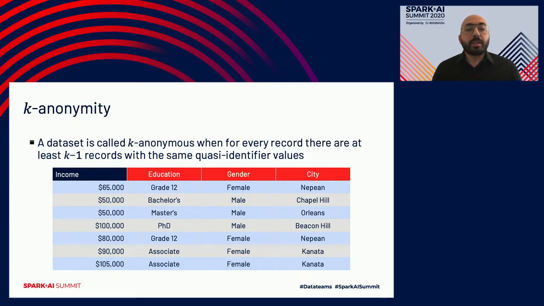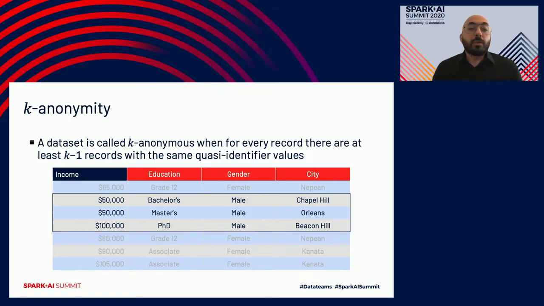If we look at this data set, for example, we see that there are two females with grade 12 education who live in Nepean, and two other females with an associate degree who live in Canada. However, we do see three unique records that can identify an individual. An adversary with pre-knowledge of the existence of a male from Orleans with a master's degree will be able to tell that they make $50,000 a year. In this case, the quasi-identifiers are education, gender, and city, and income is what we call a sensitive attribute, which is the attribute that we're trying to protect.